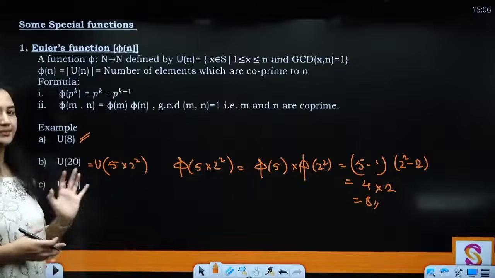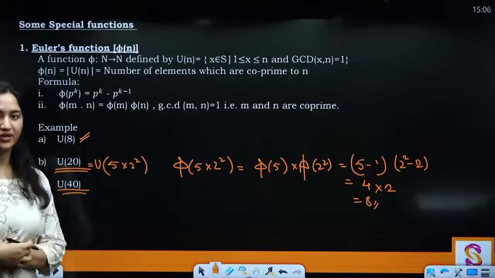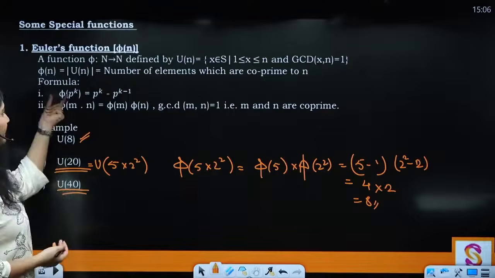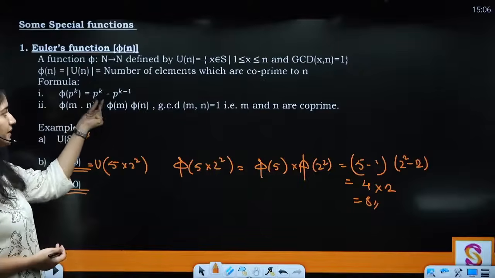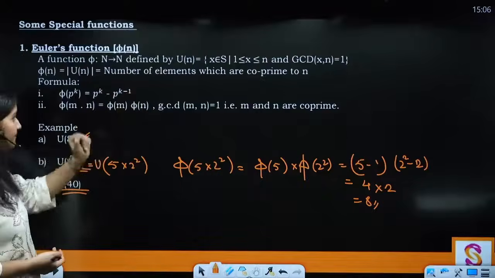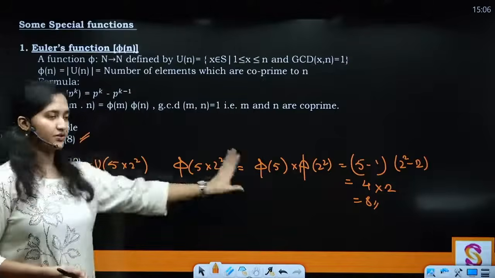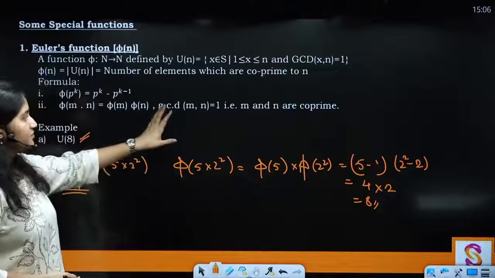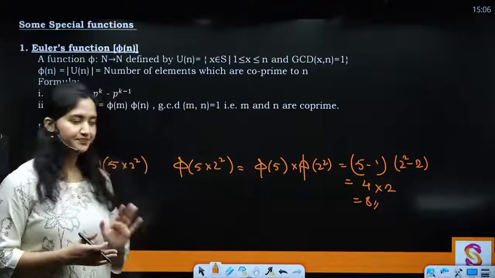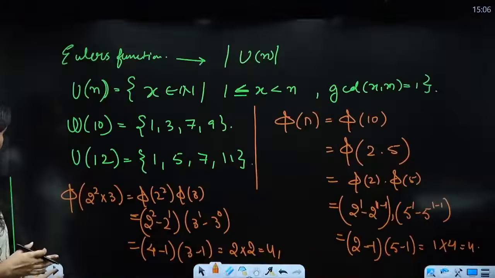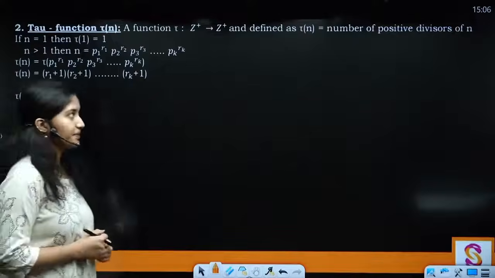So manually आप क्या करोगे, इसको try करोगे, and you are going to check for it, this and U40 as well. Clear? So यहाँ पे see phi of p raised to the power k equals to p raised to the power k minus p raised to the power k minus 1, and if phi mn के type का है, then आप इसको separate कर सकते हो, exactly what we did here. So mn has to be, GCD of m and n has to be equal to 1. Clear? All right. Now next function is आपका tau function.